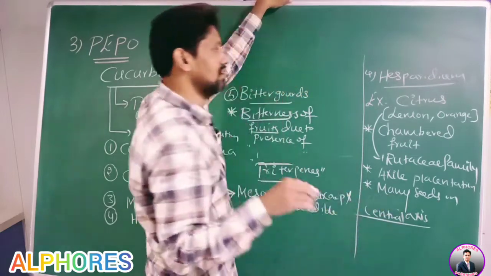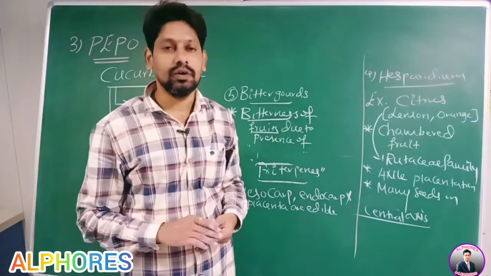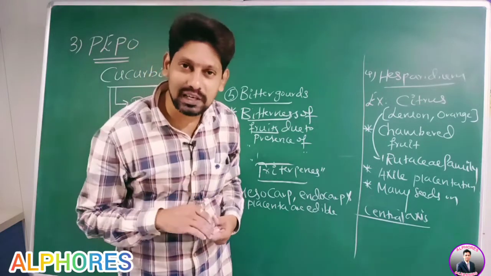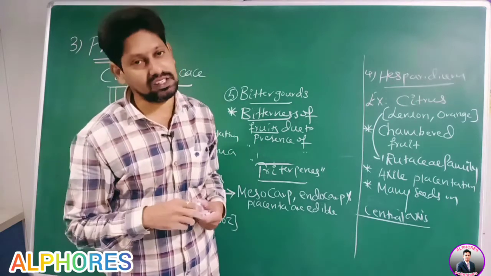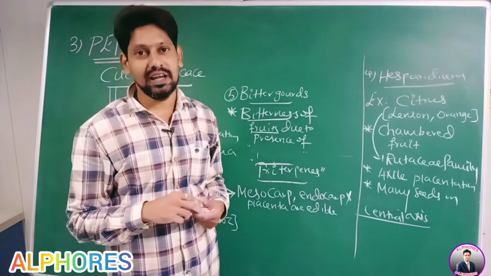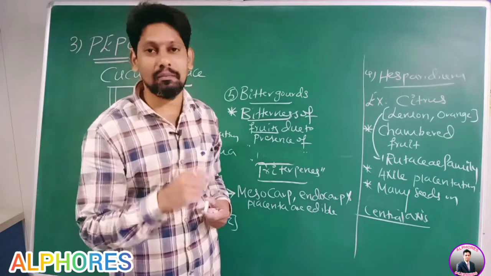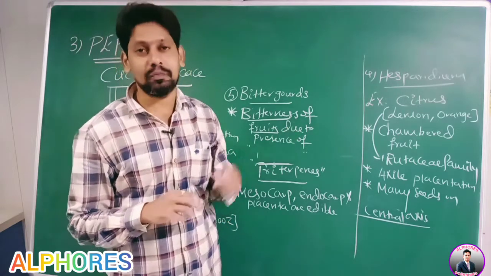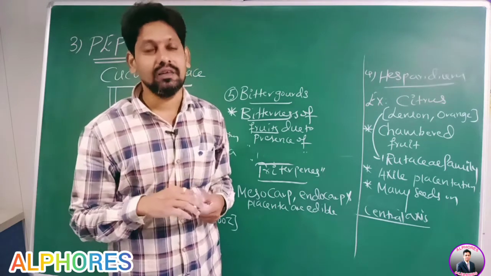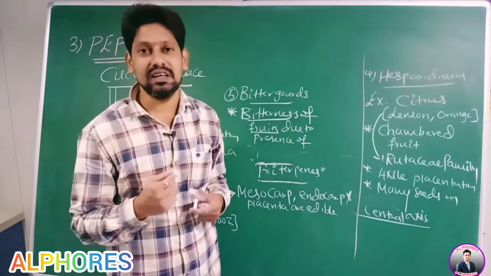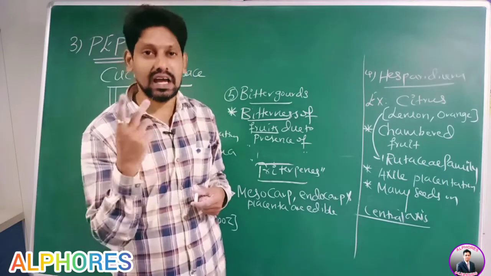In case of Hesperidium, is the pericarp edible? No. Epicarp is leather-like with volatile glands. We won't eat it. Mesocarp is papery. We won't eat it. Endocarp is divided into chambers. We won't eat it. Therefore, pericarp is not edible. Then what are edible? Juicy, succulent hairs that are developed from endocarp are edible.